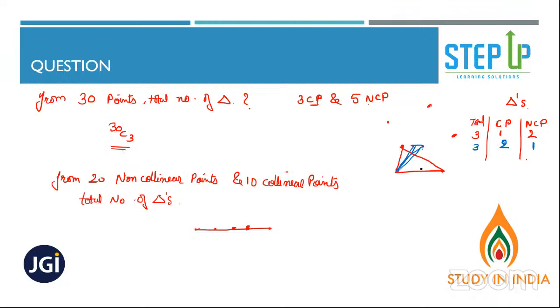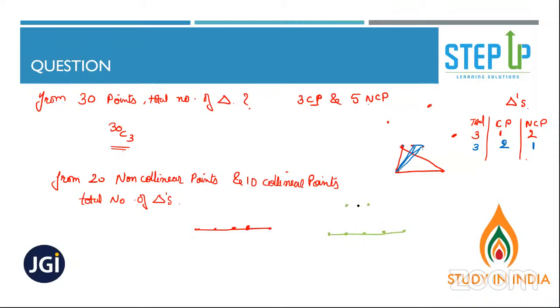Can I take all collinear points? Will I get a triangle if I take all collinear points? No, right? If the points are in a straight line, they are collinear. You cannot form a triangle with collinear points.